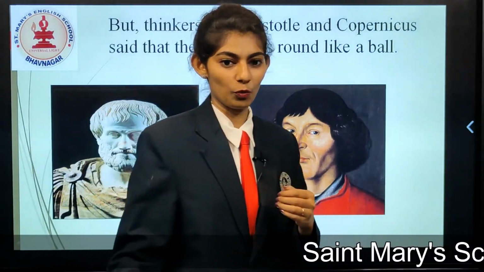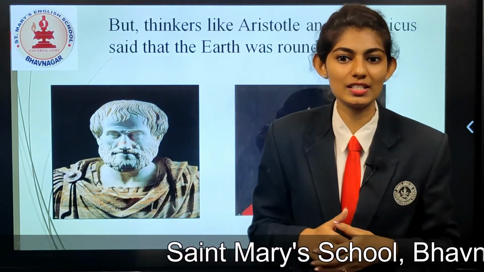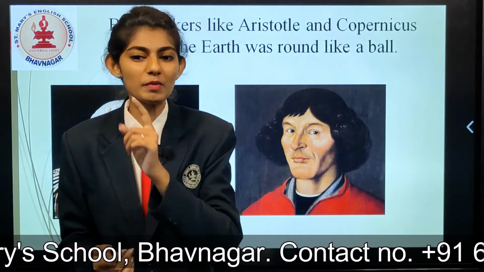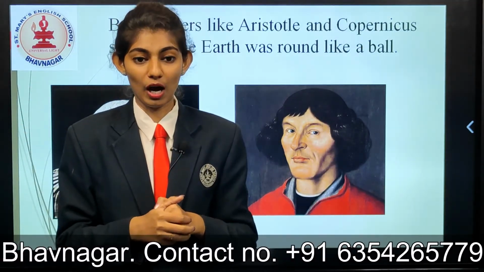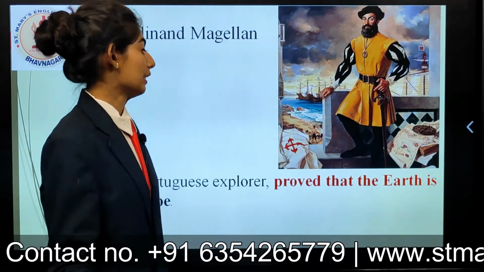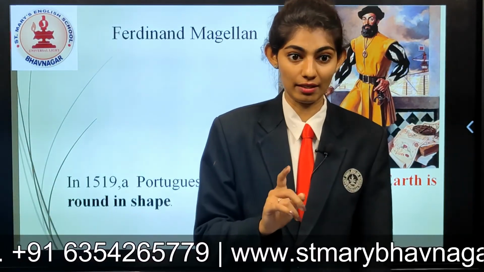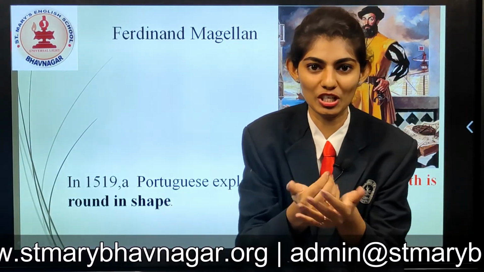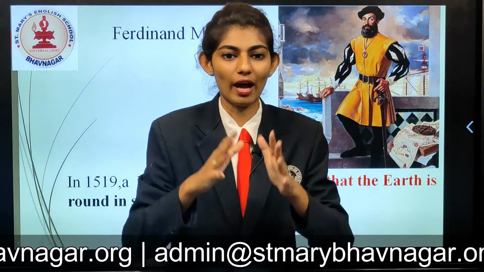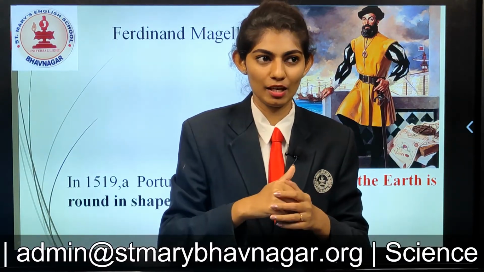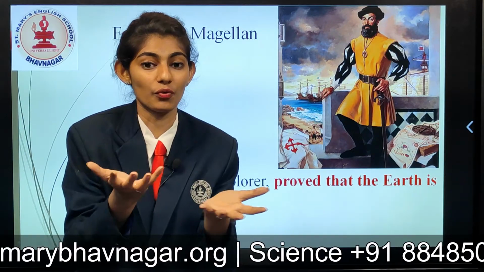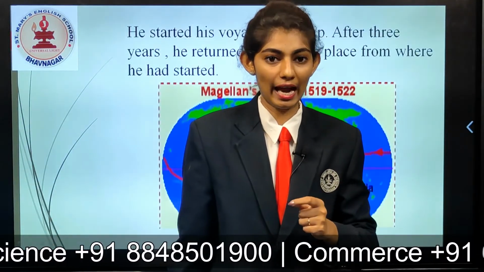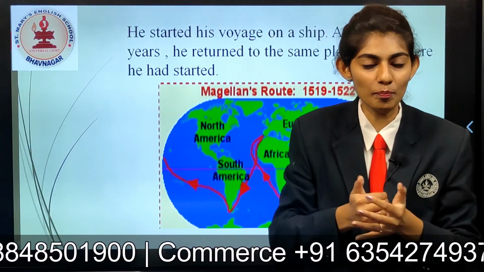So now let me tell you, who proved that Earth is round? Now let me tell you a brief story about Ferdinand Magellan. He was a Portuguese sailor. He proved that Earth is round in shape. Yes, you have a basketball at your home, you play, but you know that the ball is round in shape. But how did this person prove that Earth is round in shape?